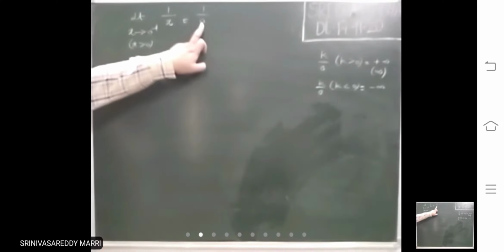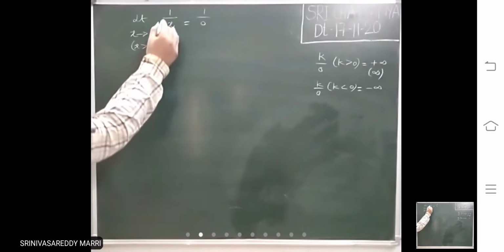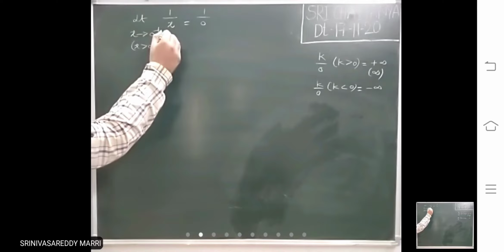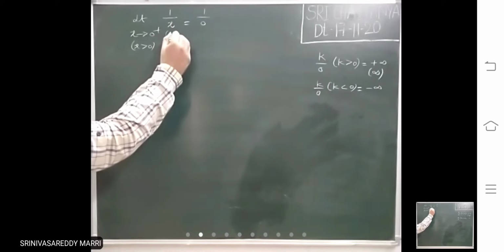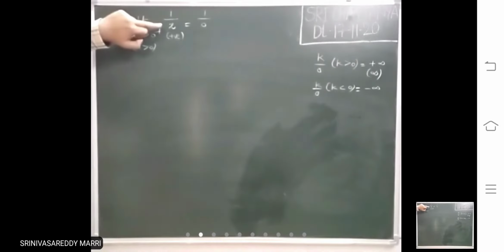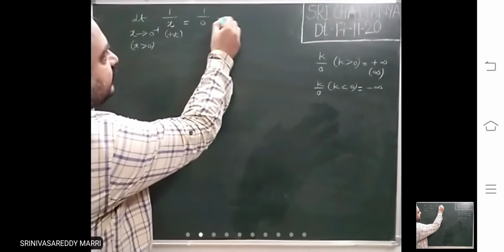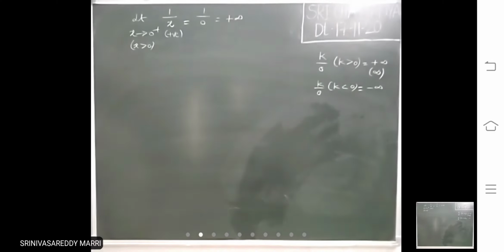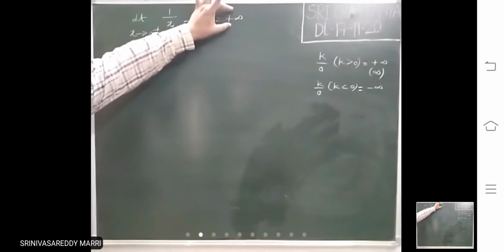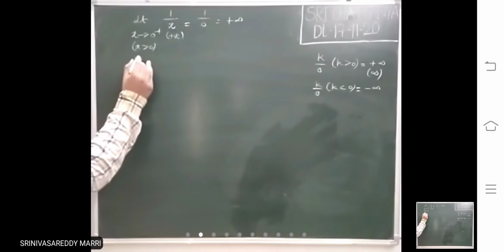But whether you have to write plus infinity or minus infinity, look at this one. 1 by x is a positive quantity, and a positive quantity always tends to plus infinity. That means you have to write plus infinity, because 0 plus means x greater than 0, so this is a positive quantity.